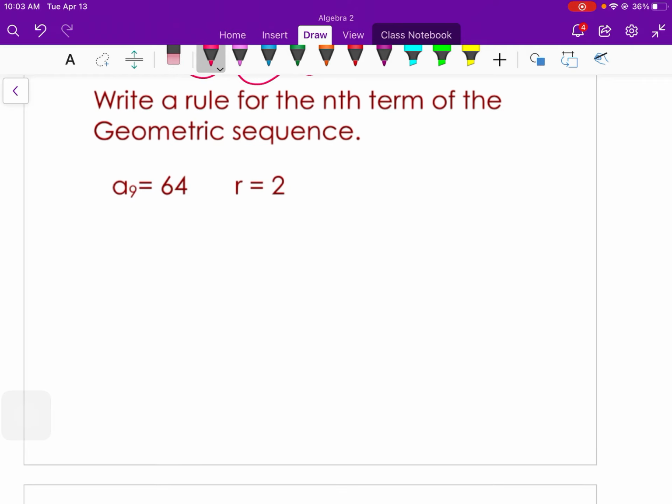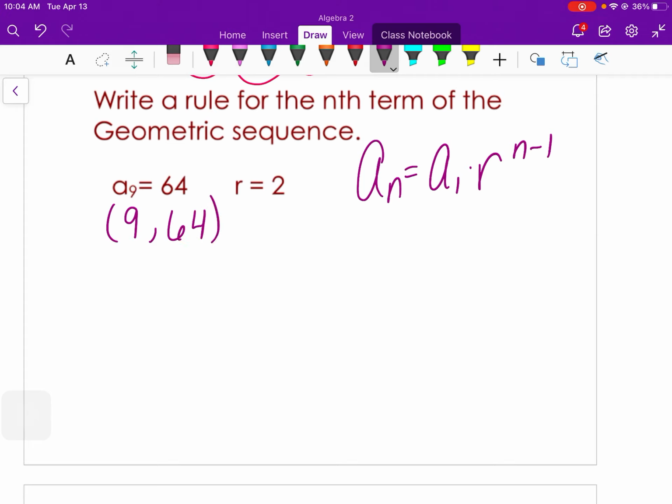Okay, this is the same idea, but this is a rule for the nth term of a geometric sequence. So this time I need the general formula a sub 1 times r to the n minus 1. I'm given r, so I need to figure out my first term. This is telling me my ninth term is 64. So you could count backwards by dividing by 2 and go back to the first term. Or you can solve it algebraically. Because again, if you know the ninth term is 64, then when you plug in 9 for n, your a sub n is 64.